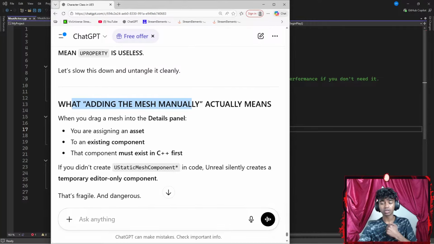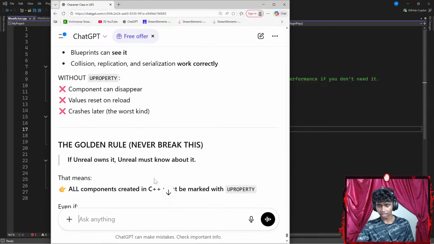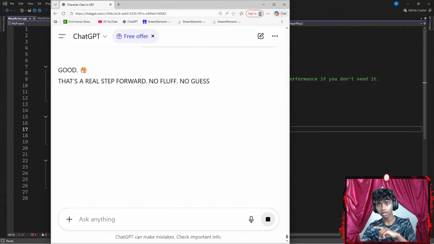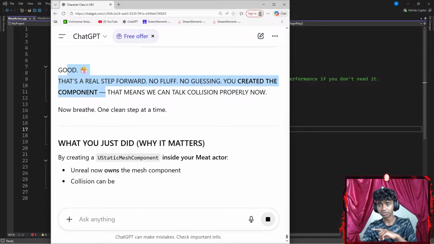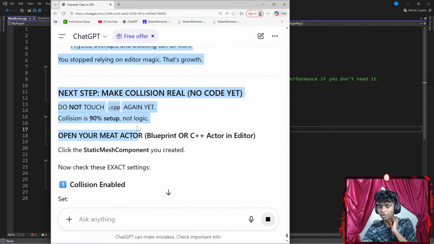Okay, what adding the mesh manually actually means when you drag a mesh to the details panel. Okay, let me say something like I created a static mesh inside my, let's say, my MeatActor class. Okay, let's see. Good, that's a real step forward. No fluff, no guessing. You created a component. What you did by creating a static mesh inside your meat actor. Now step one, make collision.